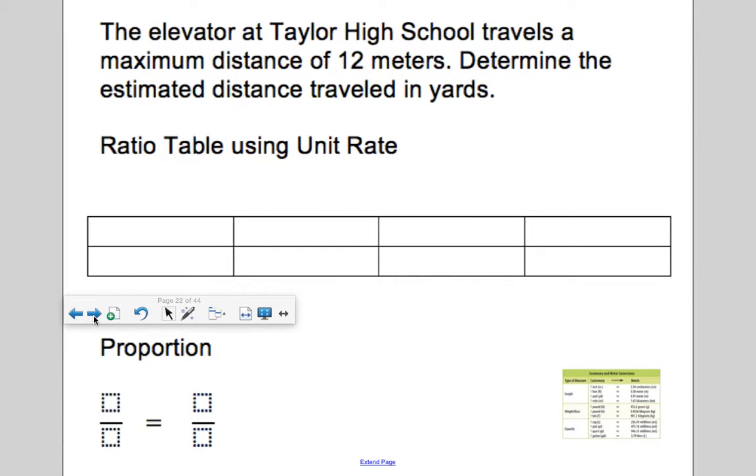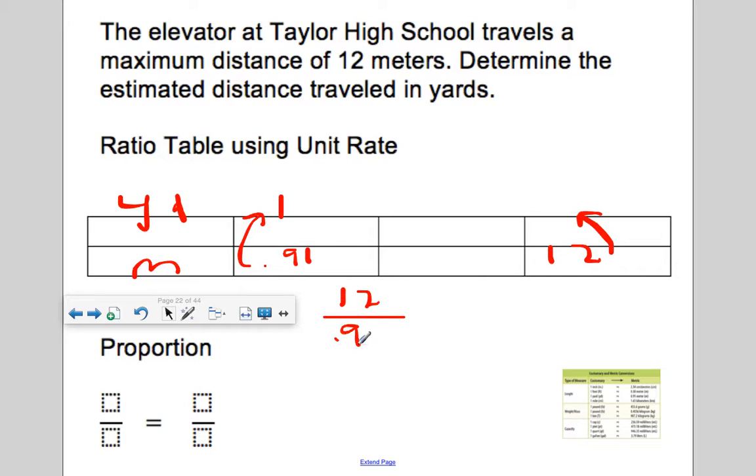And our last example is this. The elevator at Taylor High School travels a maximum distance of 12 meters. Determine it in yards. So yards and meters. 1 yard is 91 hundredths meter. If you look at your chart, that's what it would say. 12 meters. How do I build 91 hundredths into 12? Or, how do I turn 91 hundredths into 1? I divide by 91 hundredths. So what's 12 divided by 91 hundredths?